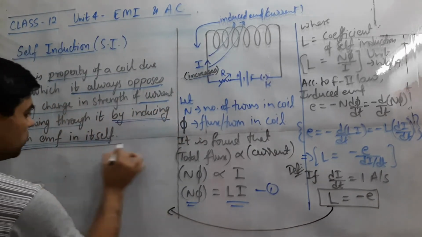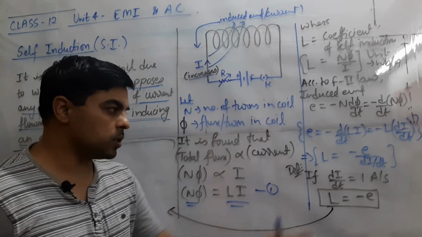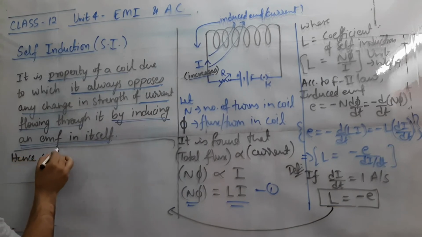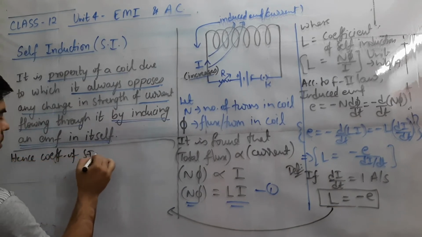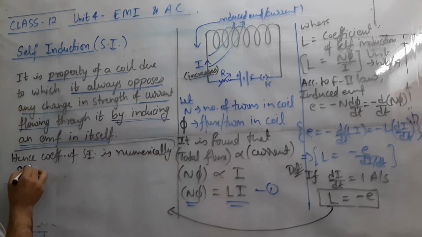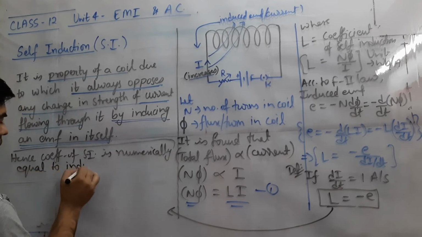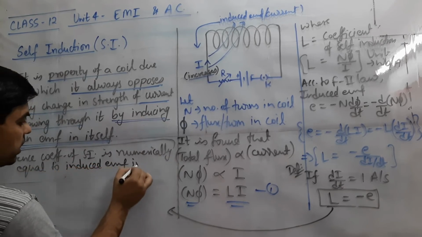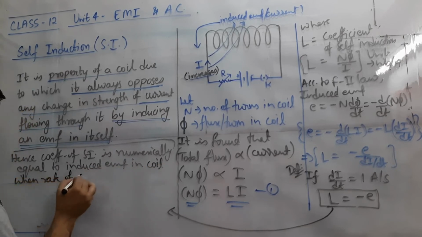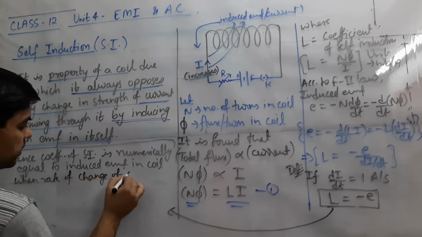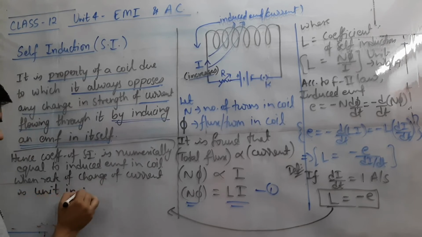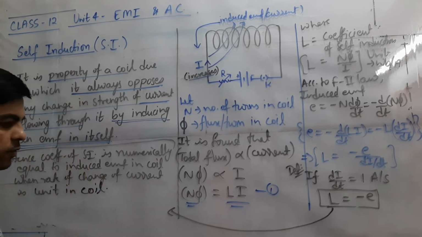Hence we can note down: the coefficient of self-induction is numerically equal to the induced EMF in the coil when the rate of change of current is unity in the coil.